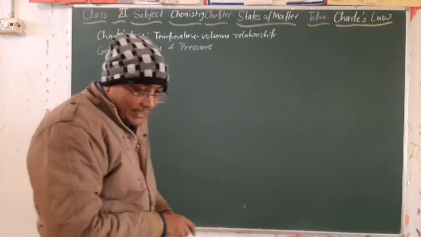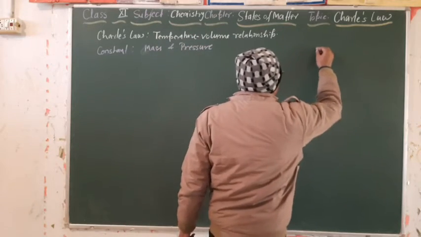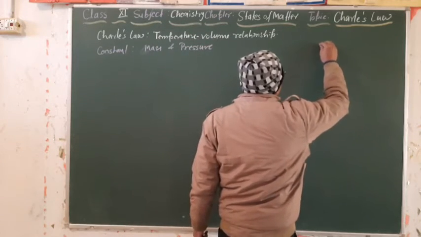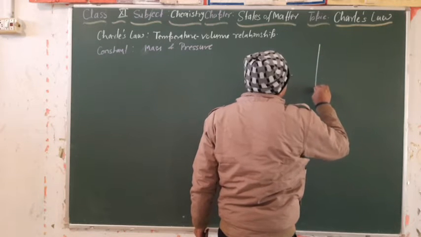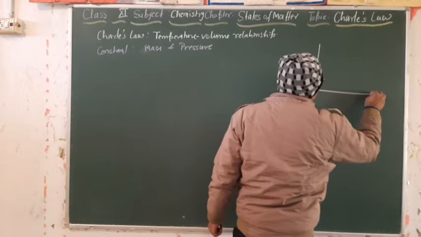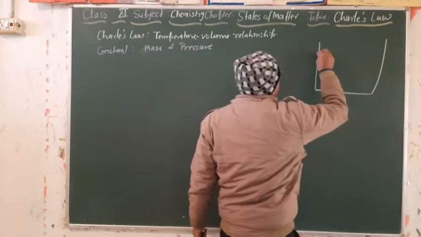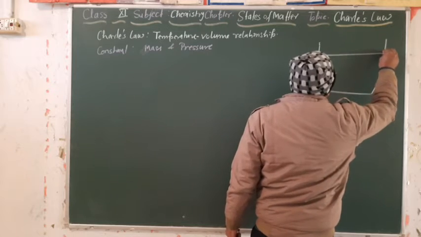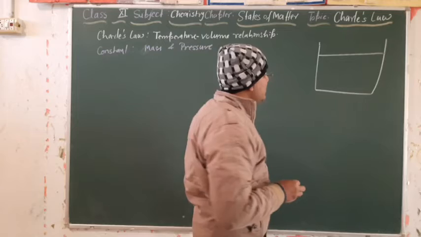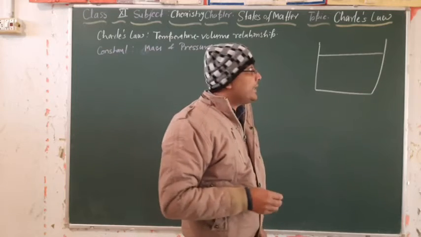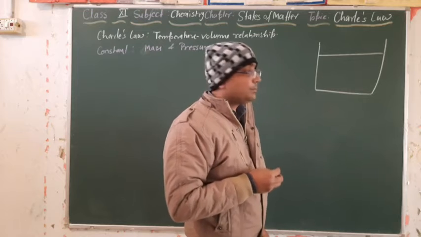He performed an experiment, and on the basis of his experiment, he put forward his law. The observation whatever he got, on the basis of his experiment, he gave some statements. That statement we are learning as Charles' law.